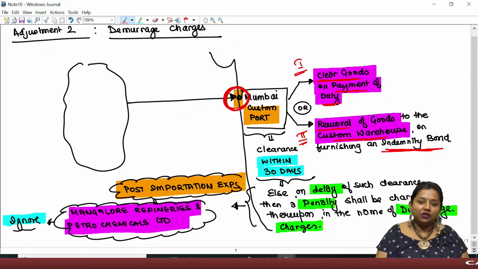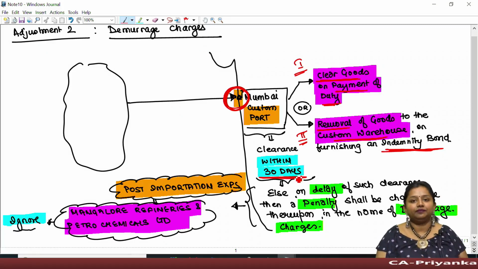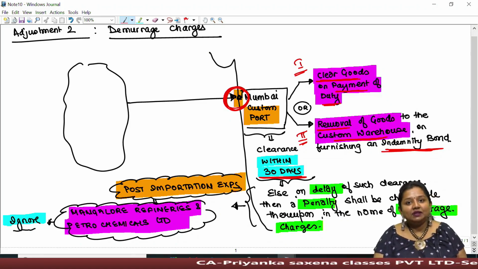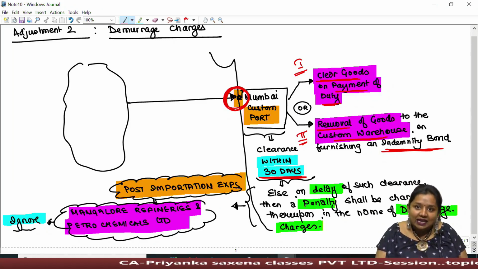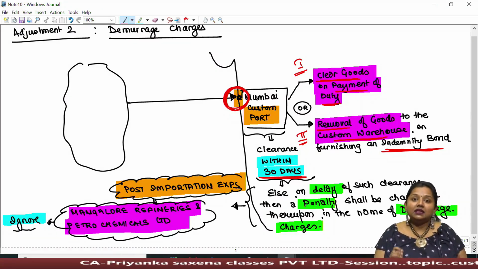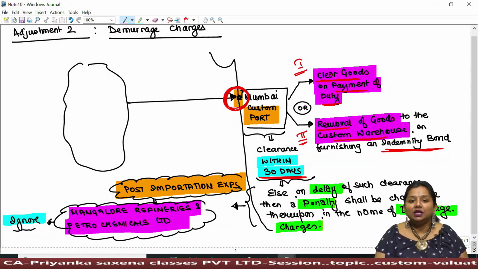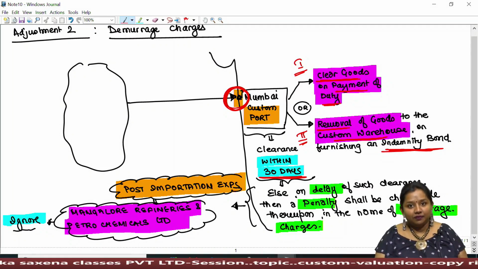But right now you have to keep in mind that the importer will have only 30 days. The goods imported by him can be kept at the custom port only up to 30 days because of lack of storage capacity. At the port, lakhs and lakhs of people along with lakhs and lakhs of goods get landed on a daily basis. Since there is a lesser amount of storage capacity, we cannot permit the importer to keep his goods at the Indian custom port for long.